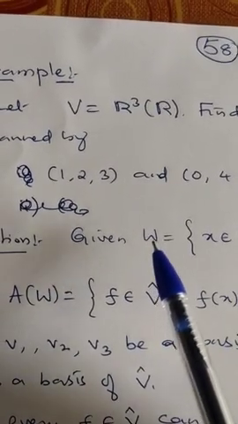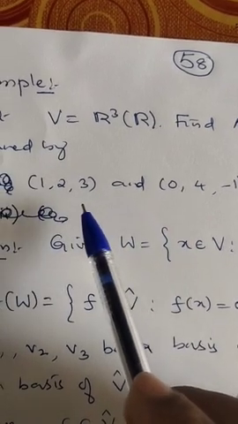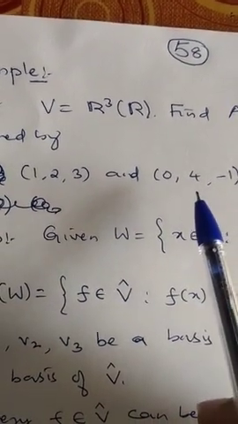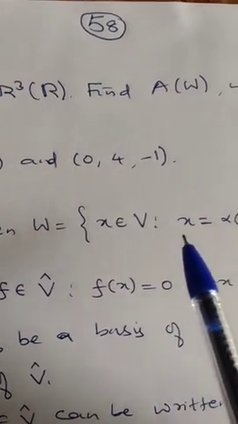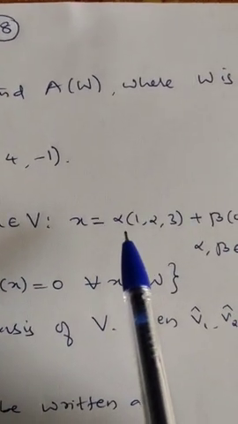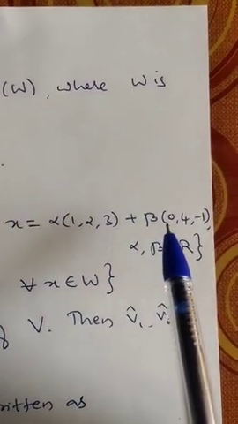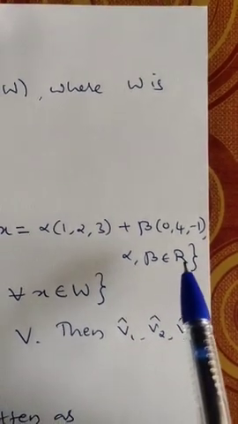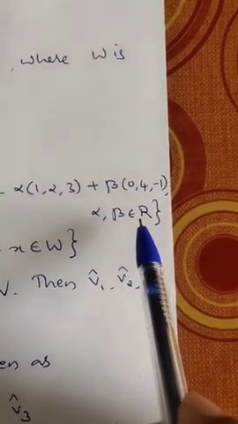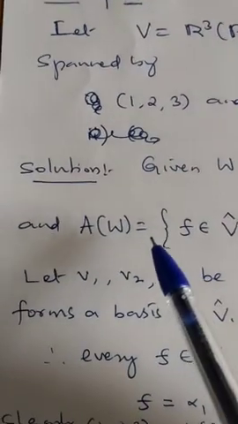Solution. How does W look? W is spanned by these two vectors, which means W is the set of linear combinations of these two elements. So W is equal to the set of all x belonging to V such that x is alpha times (1, 2, 3) plus beta times (0, 4, -1), where alpha and beta are real numbers because they belong to F, and F is here R. And A of W is what?